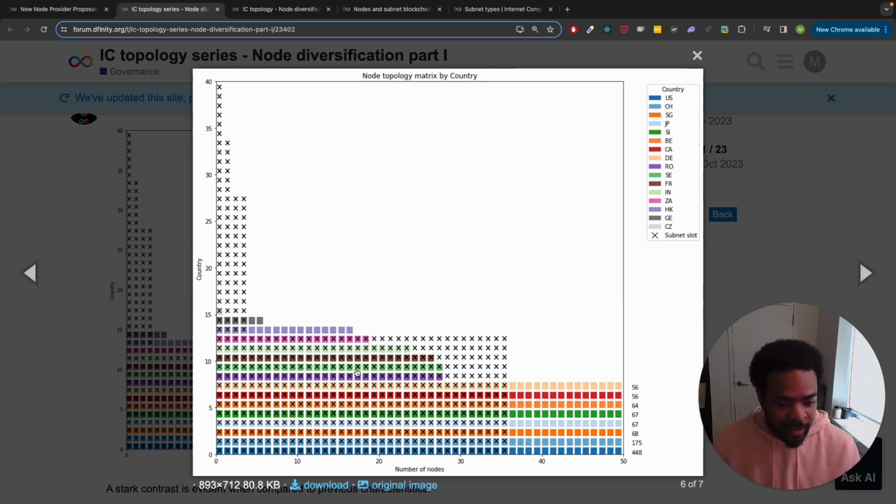We see the US has 448 nodes, China has 175, whatever. But there are only 15 unique countries operating nodes on the network, and we need 40 plus to have a fully unique set of countries in a single subnet, like the NNS subnet. So how do we solve for this? We're going to see.